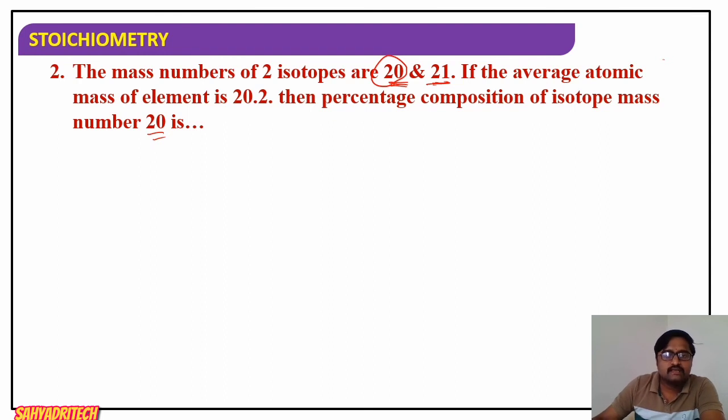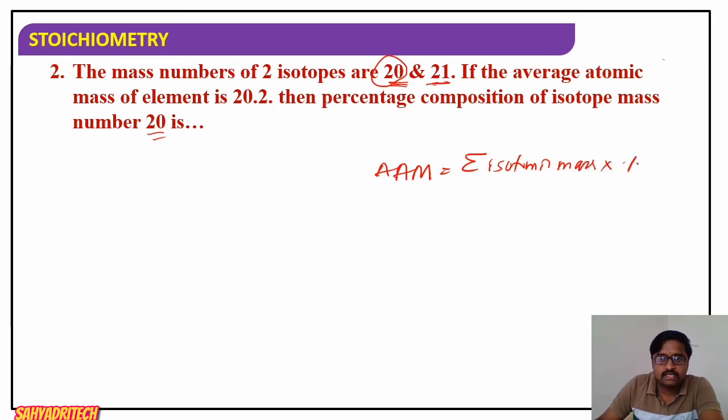First we write the formula: average atomic mass is equal to summation of isotopic mass into percentage of abundance divided by 100. We know this formula, right? Now the first isotope has mass number 20.